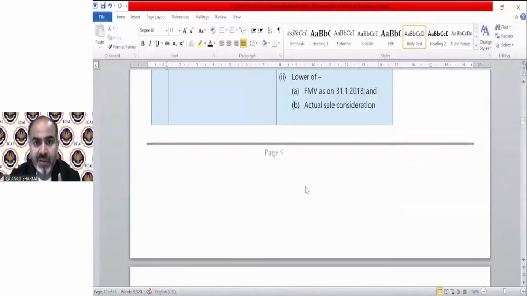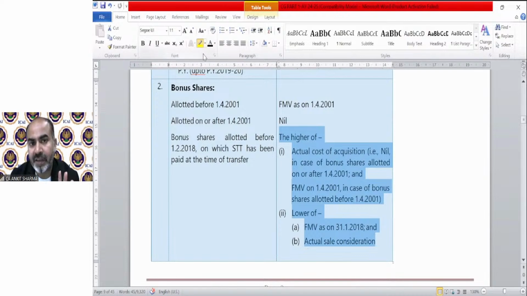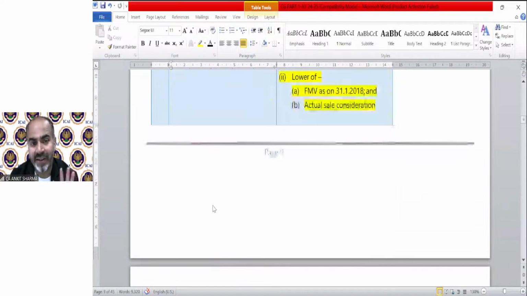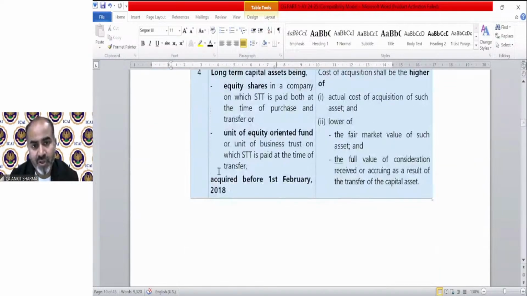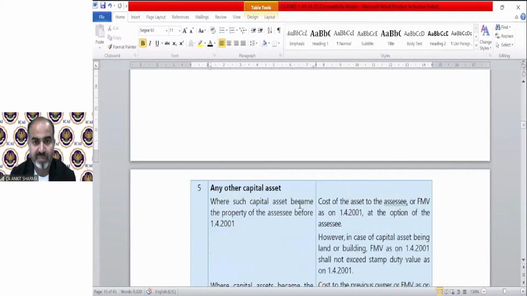But you can see in the case of bonus share, this is a special provision. What I said we will discuss later, this is a special provision that we are not going to discuss even now, we will discuss it later. So for the purpose of bonus share, we discussed if it is before 1/4/2001, then FMV, after this is nil. This is a special provision that is 1st February 2018. You should not ask me right now. I will explain this provision later in detail. Again, for shares also, if acquired before 1st February 2018, the provisions are special provisions. We will discuss it later.